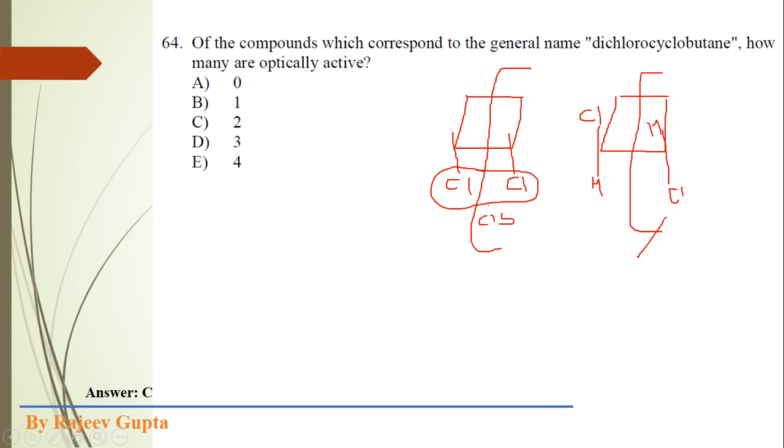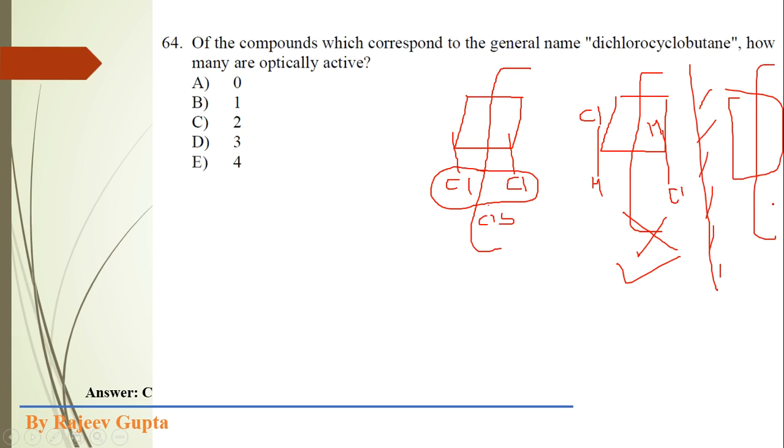Here this plane of symmetry we cannot apply, so this is an optically active, chiral compound, and its mirror image isomer will be its enantiomer, which also does not contain a plane of symmetry, so both will be enantiomeric forms. So the total optically active compounds should be 2.